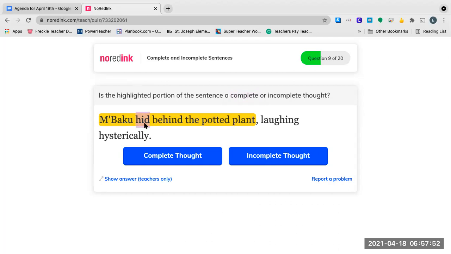So, M'Baku hid behind the potted plant. Well, M'Baku is my subject. It's about the person, right? So that actually is a complete thought, even though there's a comma and then things after it. This works because it says my subject and then it says my verb. So I'm A-okay. Pretty cool. So that is a complete thought.